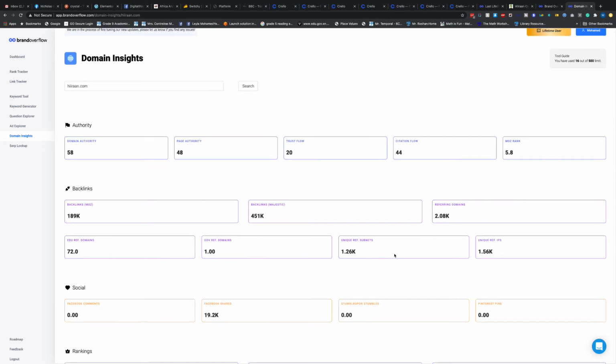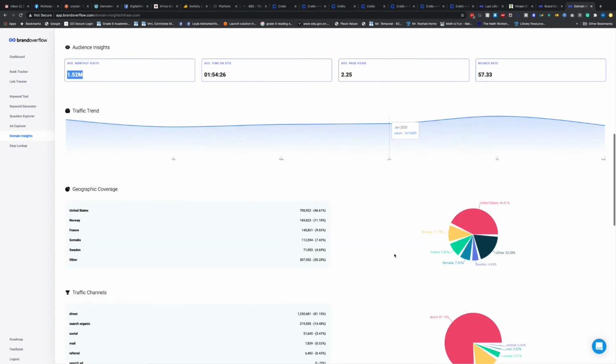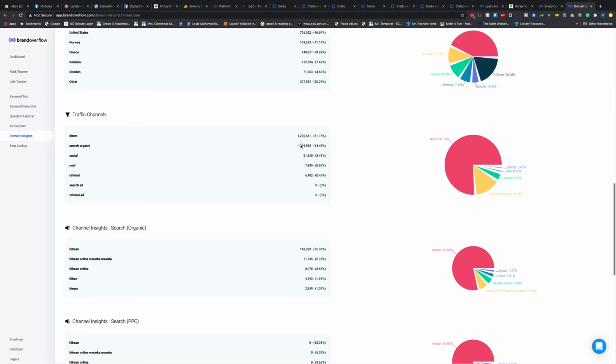This is what you need to act upon in order to do the exact things that they're doing. For example, where are they getting their most traffic from? Direct hits: 1.2 million people come directly because they know the brand, they know the name. It's easy to remember. That's how they come. The search engine sends us about 220,000 people, 14% of the site. That's also not bad, actually.